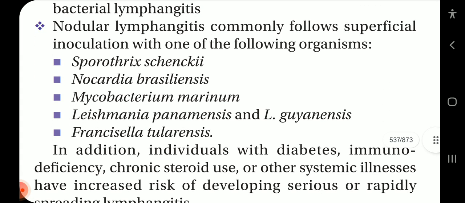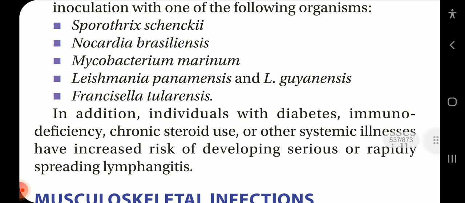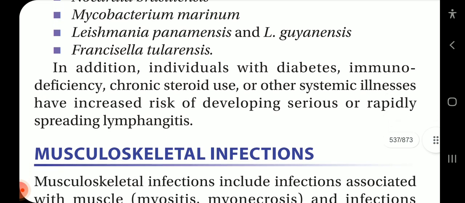Nodal lymphangitis commonly follows superficial inoculation with one of the following organisms: Sporothrix schenckii, Nocardia brasiliensis, Mycobacterium marinum, Leishmania braziliensis, Leishmania guyanensis, and Francisella tularensis. In addition, individuals with diabetes, immunodeficiency, chronic steroid use, or other systemic illnesses have increased risk of developing serious or rapidly spreading lymphangitis. Okay, so this covers our SSTIs.